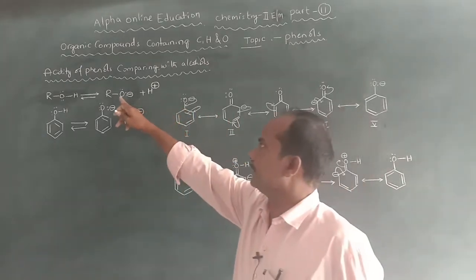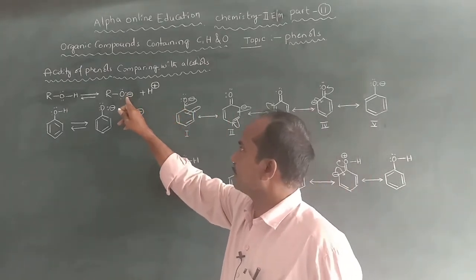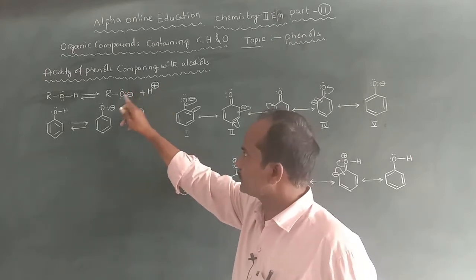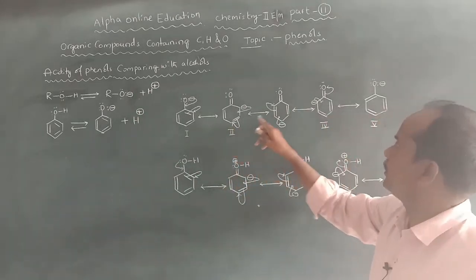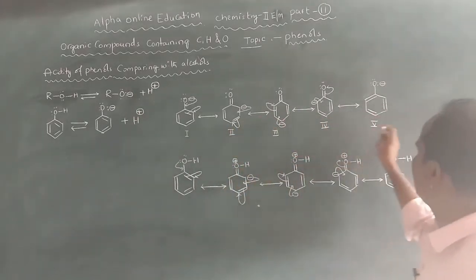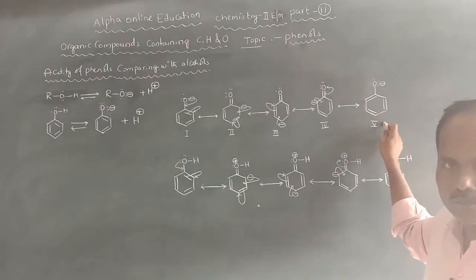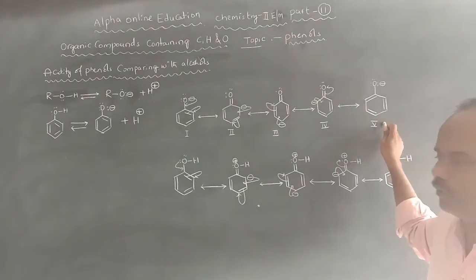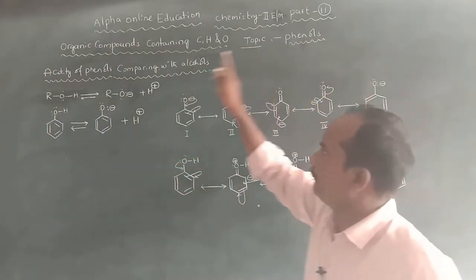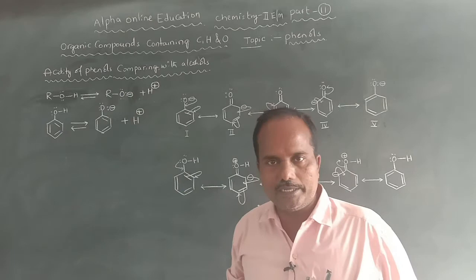Whereas in the alkoxide, the electron cloud is completely localized on oxygen. That's why phenoxide is more stable. The phenoxide ion has 5 resonating structures, and more resonating structures give more stability. That's why phenoxide is more stable when compared with the alkoxide ion.